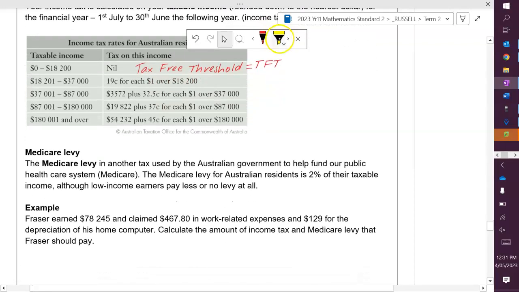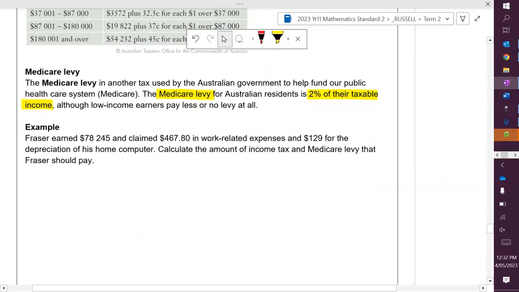We then also have a Medicare levy, and it's another tax that we use to help fund our public health system. So if you have a Medicare card or your parents have a Medicare card, this is where we get the funds to be able to use those resources. So our Medicare levy is 2% of the taxable income. Although, as it says here, low income earners may pay less or no levy at all. That's all dependent on your circumstances.